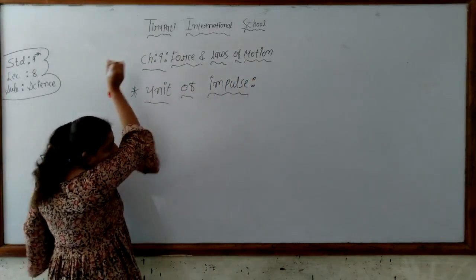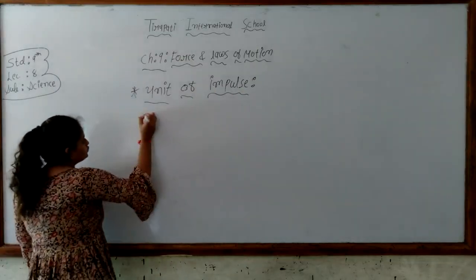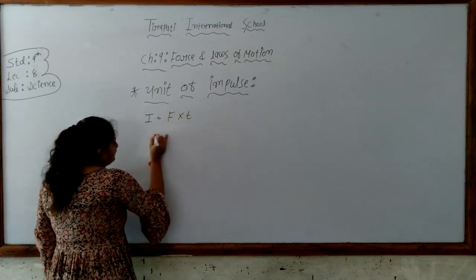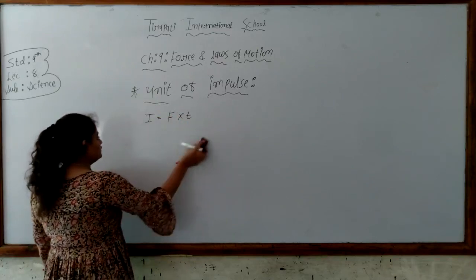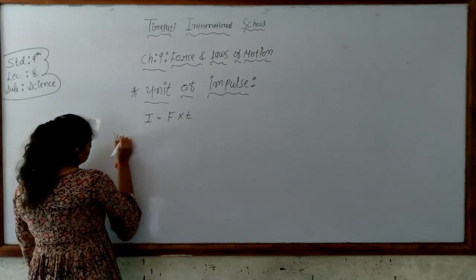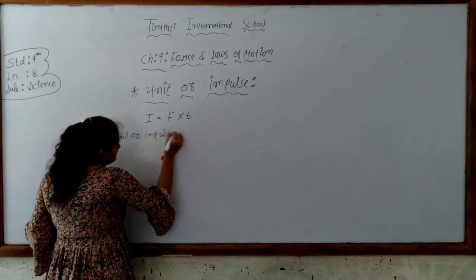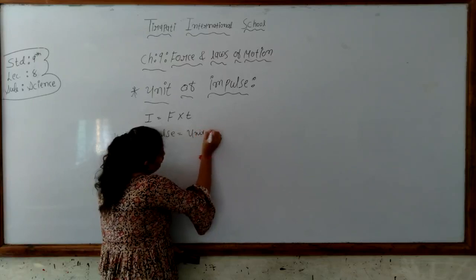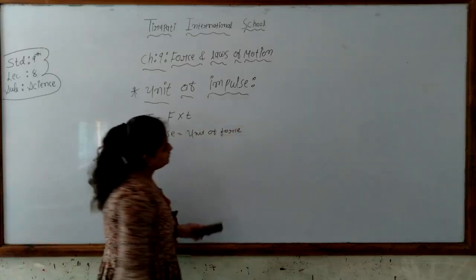First we write down the equation for the impulse. The impulse I is given by F into t. So the unit of impulse is equal to the unit of force into the unit of time.